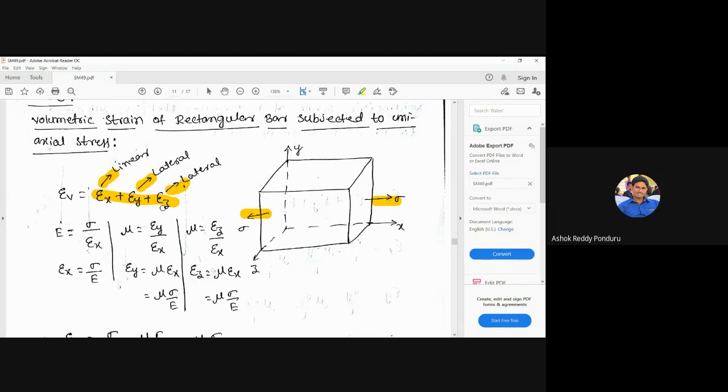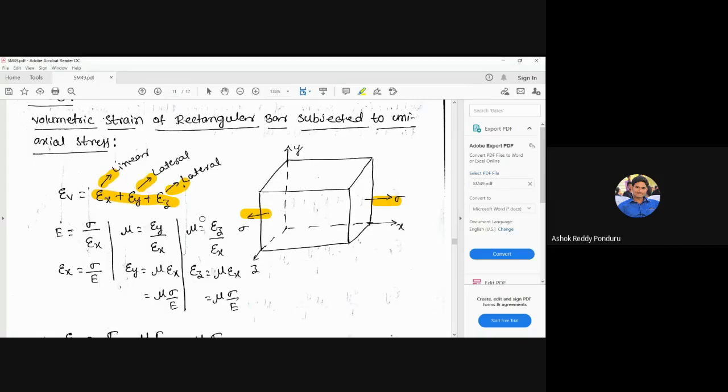Suppose, for example, I am not considering the loading in the x direction. I am considering the load in the y direction. In such a case, epsilon y is linear, and epsilon x and epsilon z are lateral. Suppose I am considering the load in the z direction, then epsilon z is linear, and epsilon x and epsilon y are lateral.